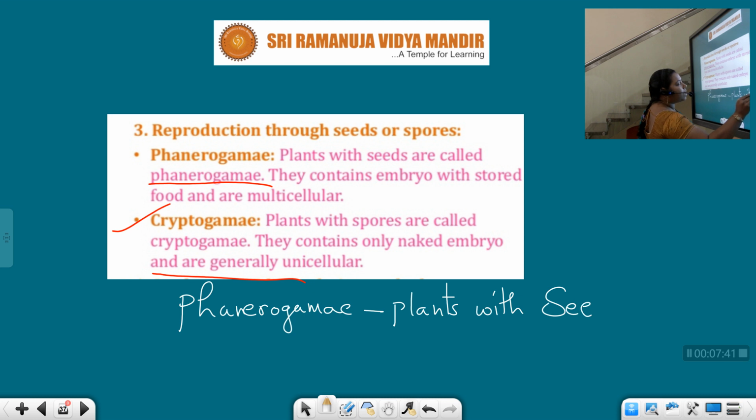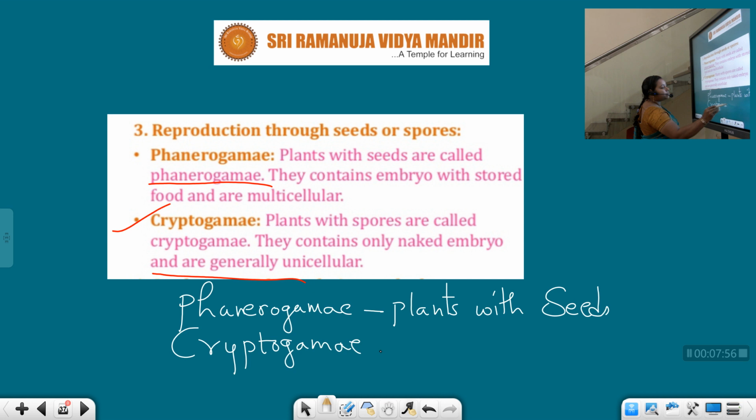Plants with seeds are called phanerogame. They contain embryo with stored food and are multicellular. Next, cryptogame. The next type is cryptogame. So, plants with the spores are called cryptogame.